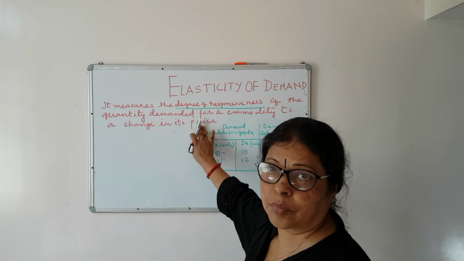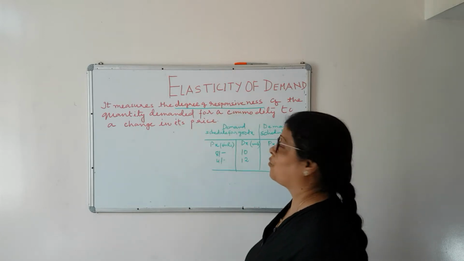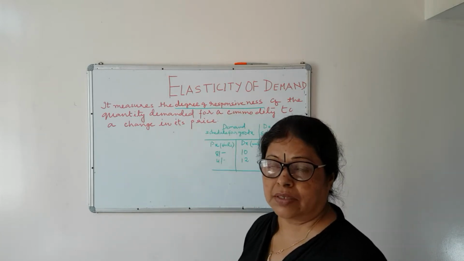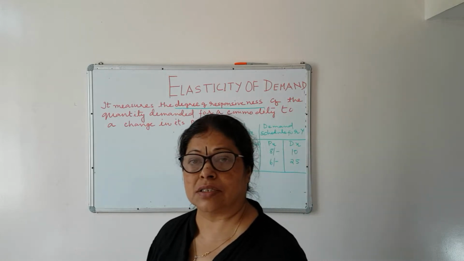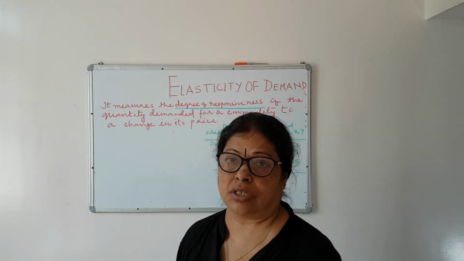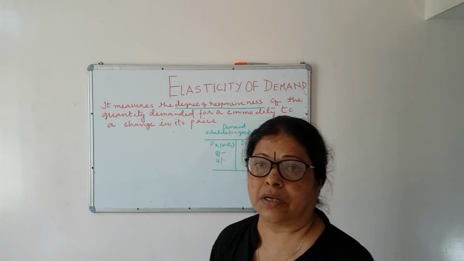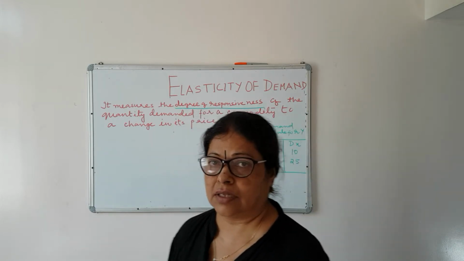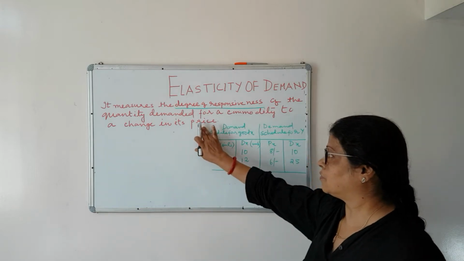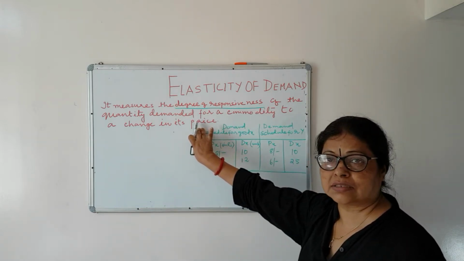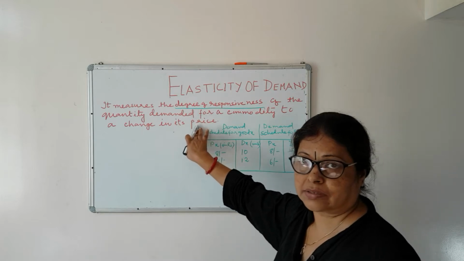Here two words are important. First is degree of responsiveness. Means if the price changes, how much change? The magnitude of this is explained through elasticity. And second is price. When I am defining price elasticity, I will write price.